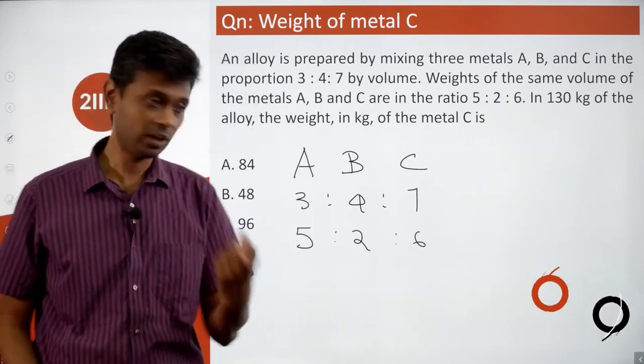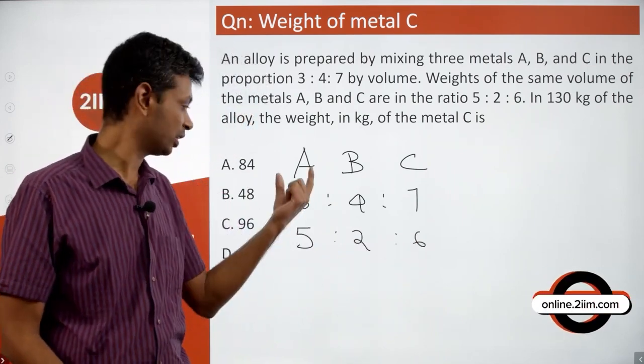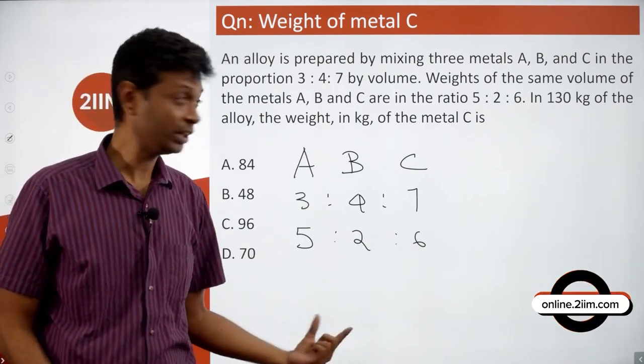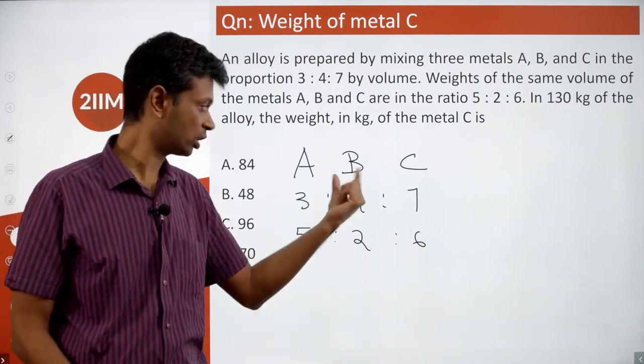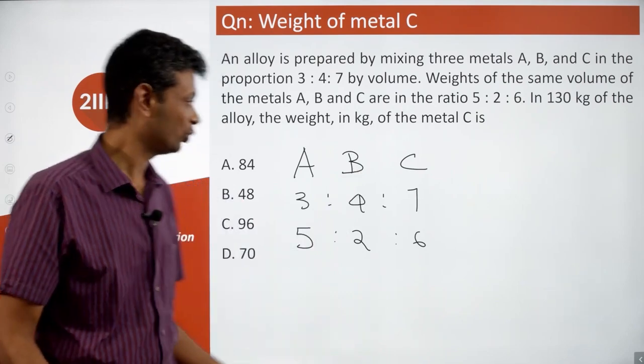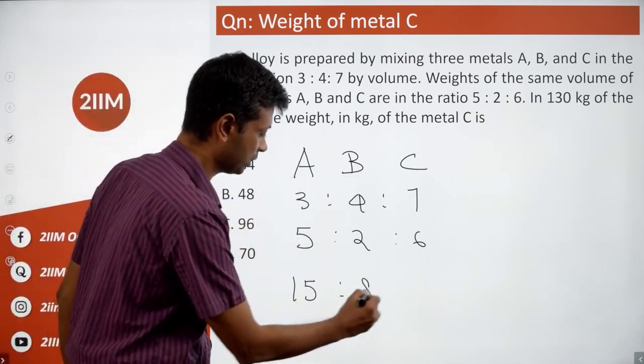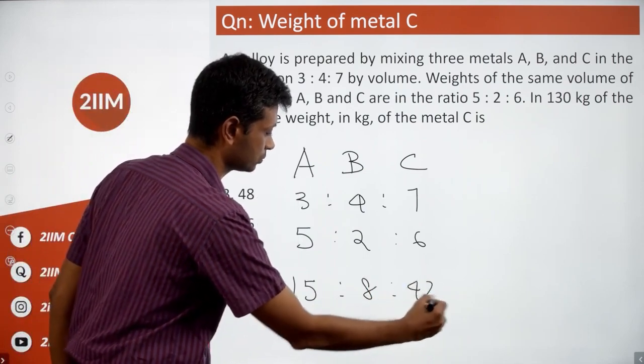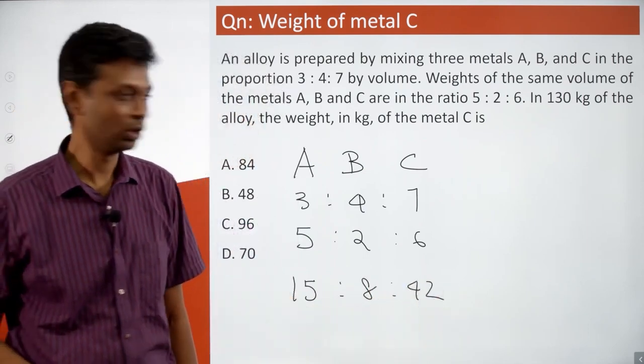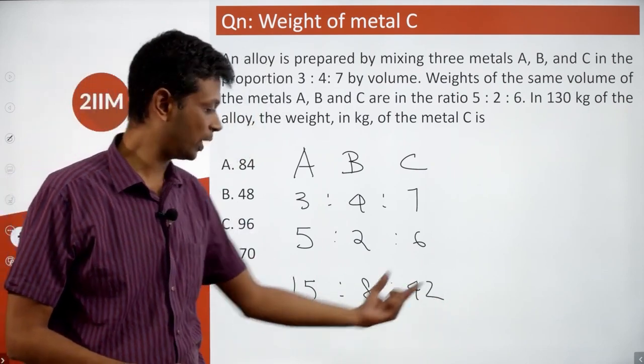For 1 liter of A, that weighs 5 kilograms. 3 liters will weigh 3 into 5. 1 liter of B weighs 2 kilograms. 4 liters will weigh 4 into 2. So the ratio by weight is going to be 15:8:42. With that, we're pretty much done. And so the ratio by weight is 15:8:42.